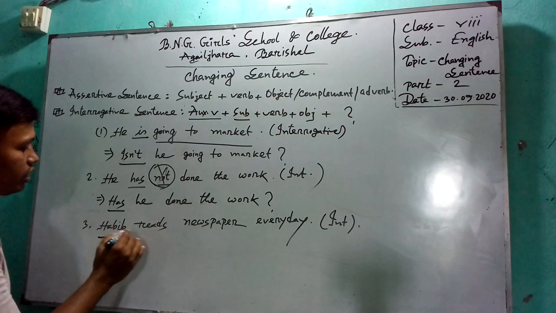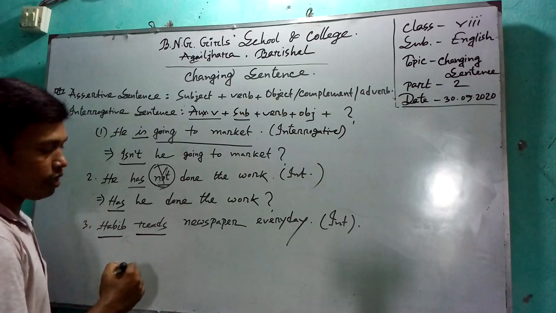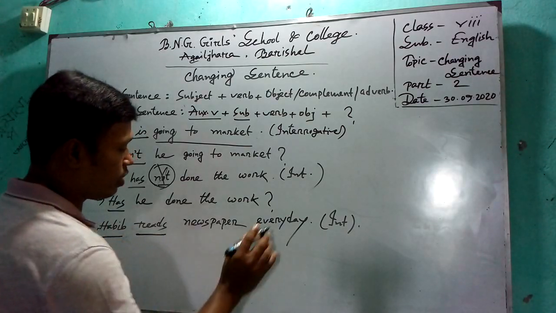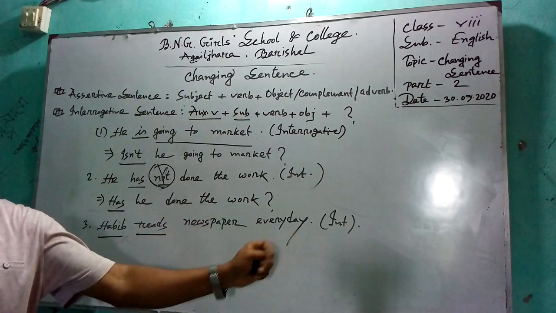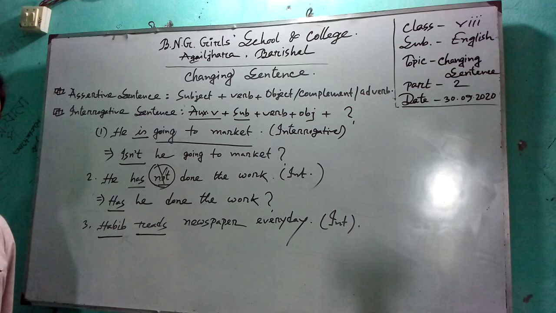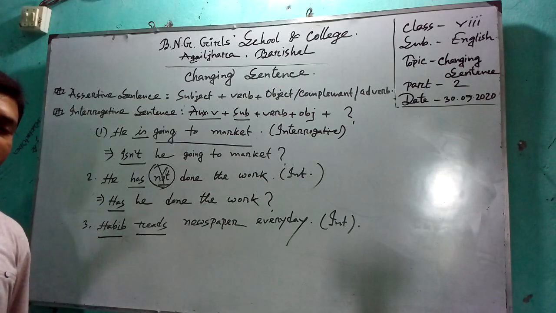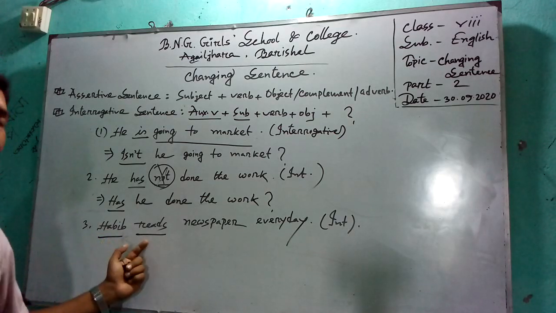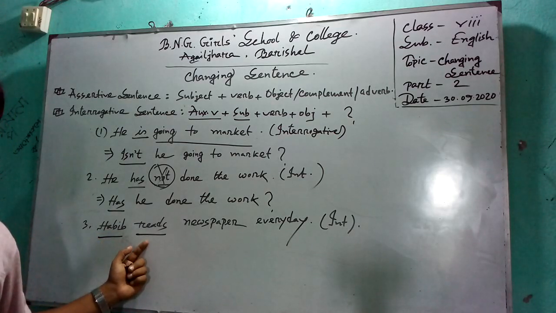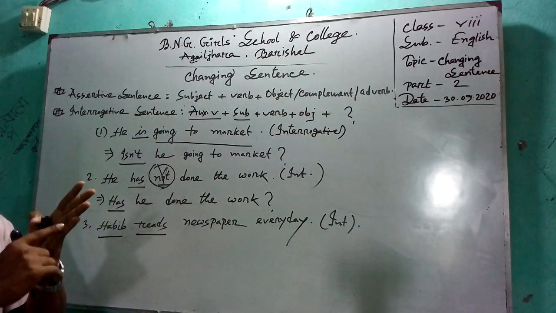Habib is the subject, reads is the verb, and newspaper is the rest part of the sentence. So you know, without an auxiliary verb you cannot convert any interrogative sentence. So you have to bring a substitute auxiliary verb according to subject, verb, and tense. And these are do, does, did.